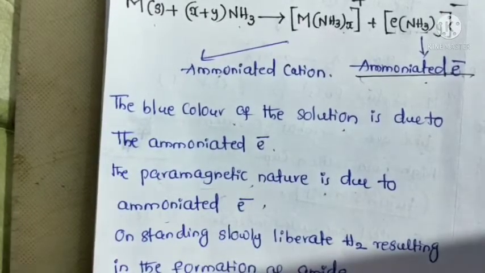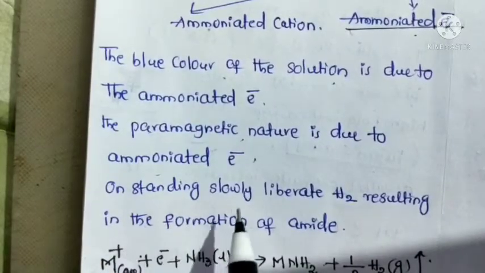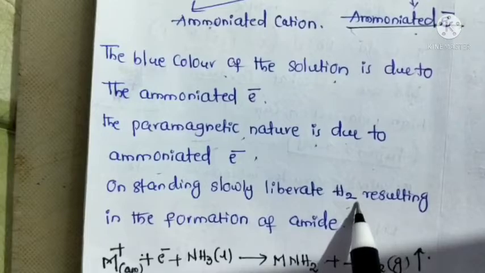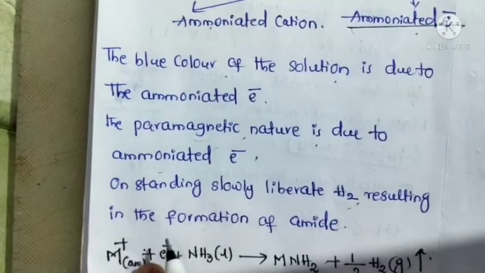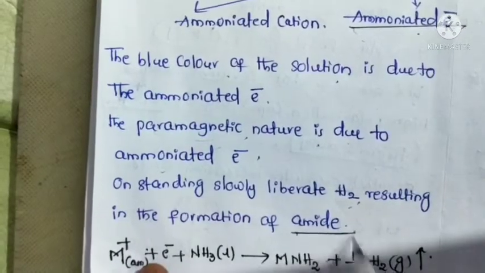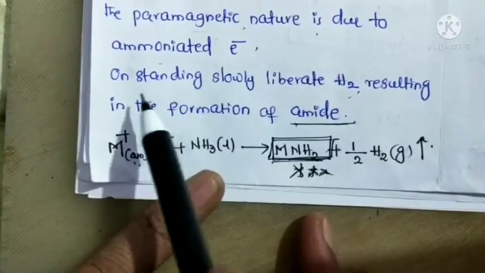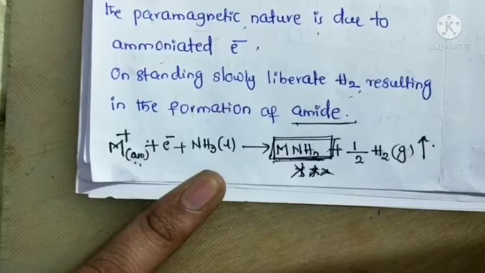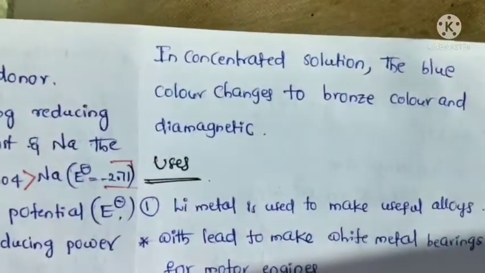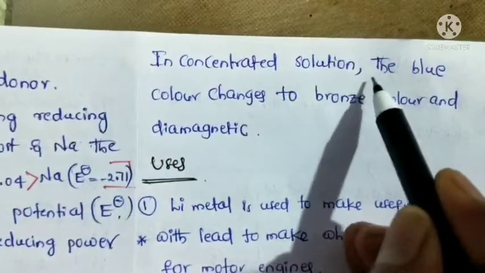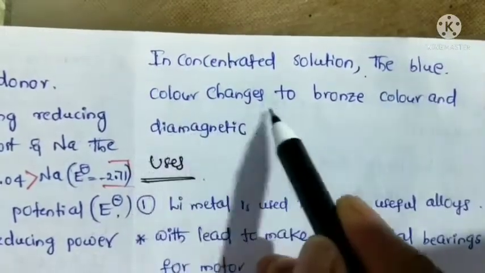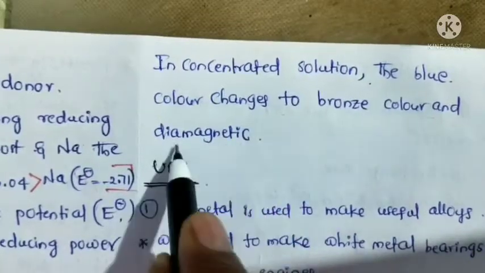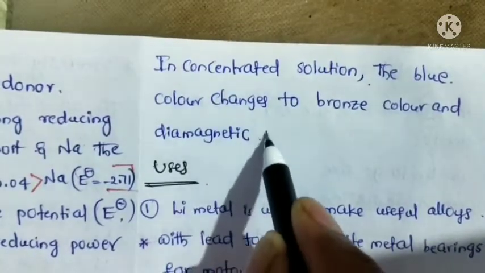Next, on standing, the solution slowly liberates hydrogen, resulting in the formation of amides. That is, on standing this deep blue color solution. And next one is, in concentrated solution, the blue color changes to bronze color and further it is converted into diamagnetic in nature.